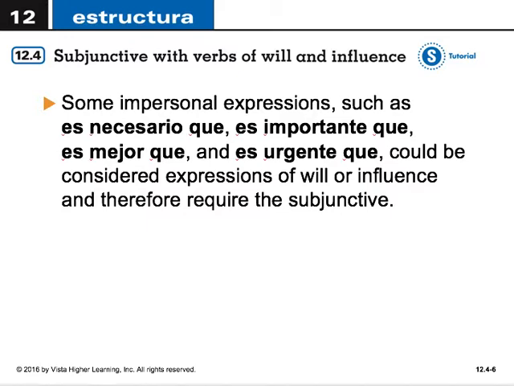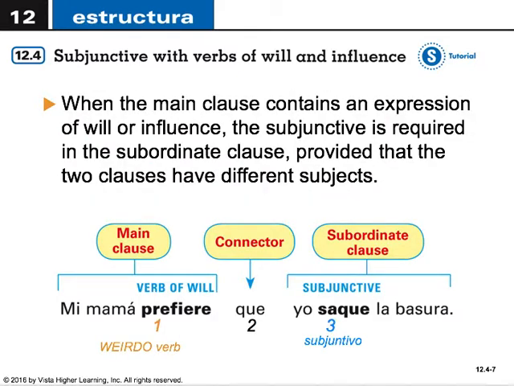Some impersonal expressions, such as es necesario que, es importante que, es mejor que, and es urgente que, could be considered expressions of will or influence and therefore require the subjunctive mood. So when the main clause contains an expression of will or influence, the subjunctive is required in the subordinate clause, provided that the two clauses have different subjects.